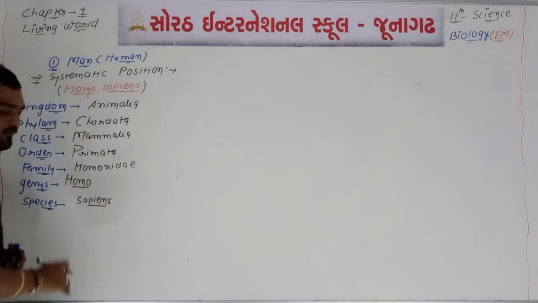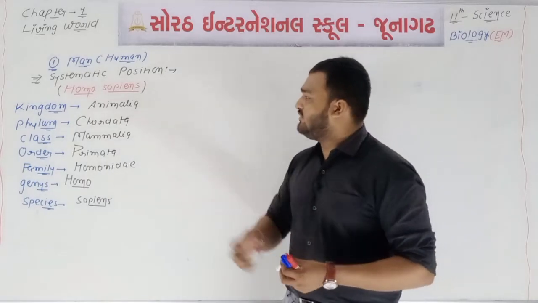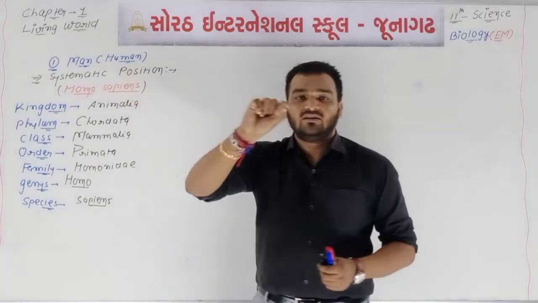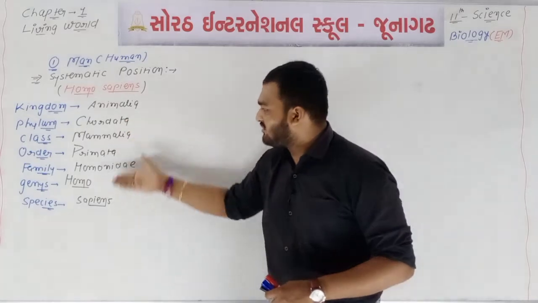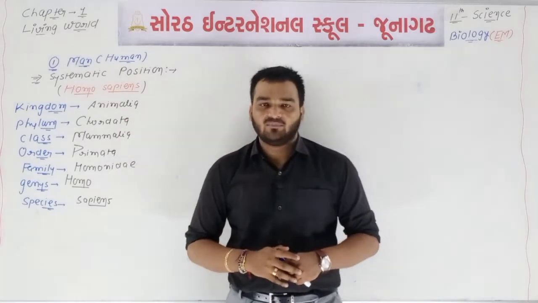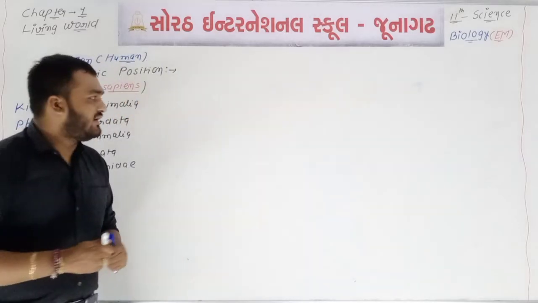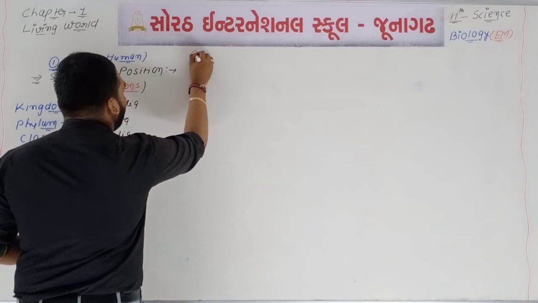See, this is the proper and right scientific method of writing the systematic position of any type of organism. So first write the name of the living organism, then write the scientific name, then write the systematic position like this. Okay, so that is the first organism, human. Now according to your textbook there is a second organism.